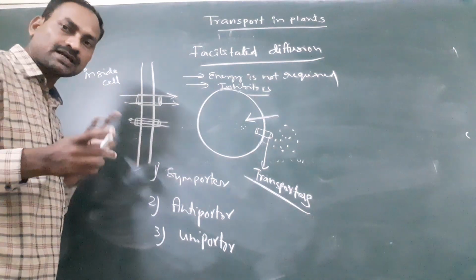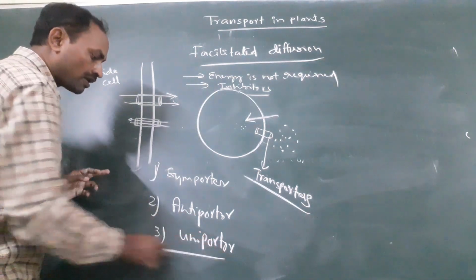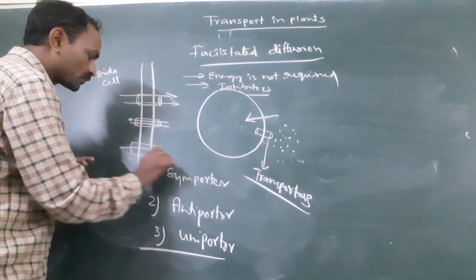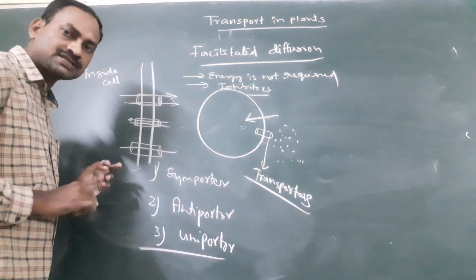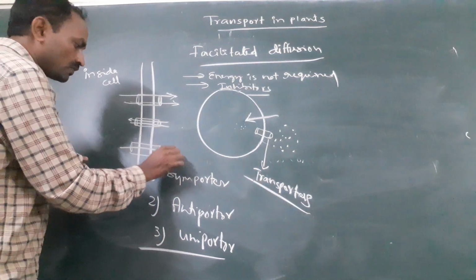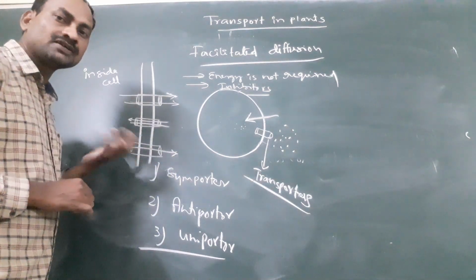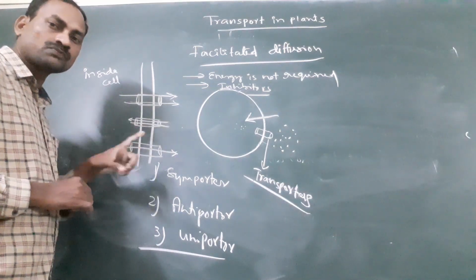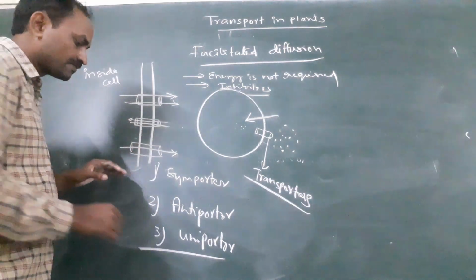So anti means opposite. Now the last one is uniporter. Uniporter transports molecules or substance independent of other molecules. That means it can transport only one substance, one molecule at a time. That is uniporter.